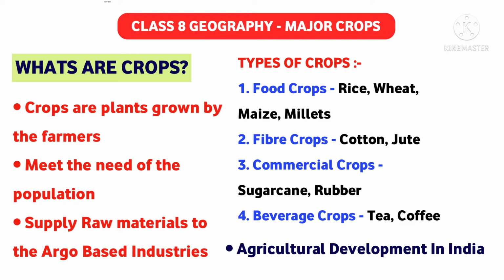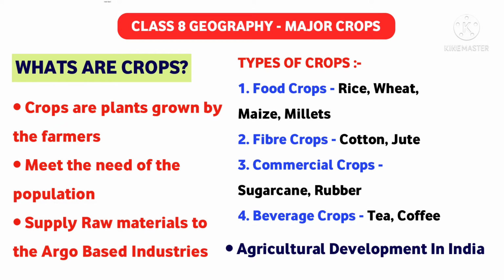So the name of your chapter is Major Crops. And what are crops? In our last class also we have discussed that crops meet the basic requirement of the population. Crops are the plants grown by the farmers. As you know, agriculture plays a very important role in the Indian economy, and agriculture is the major occupation in the rural areas.